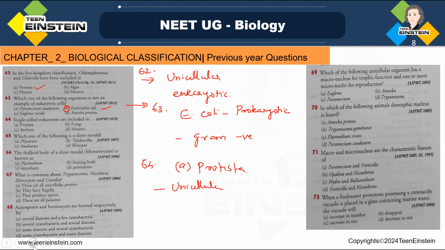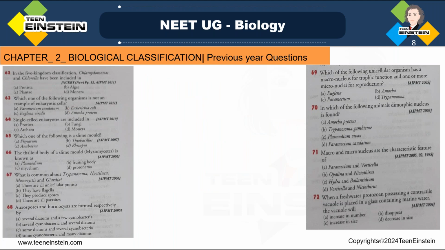Next question, question number 65. Sorry, the question is: which one of the following is a slime mold?